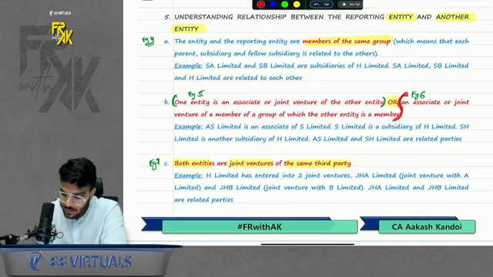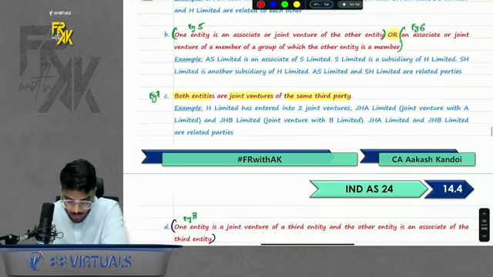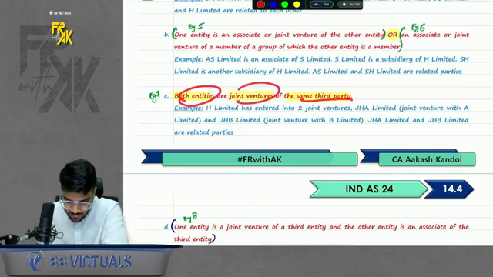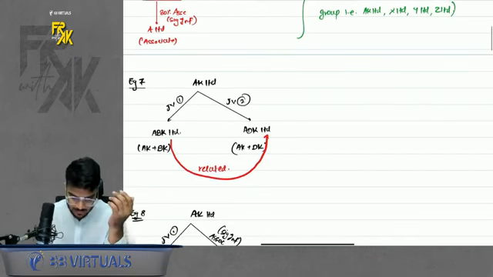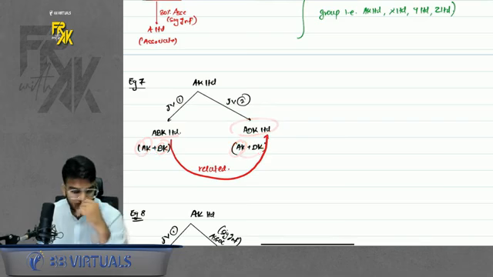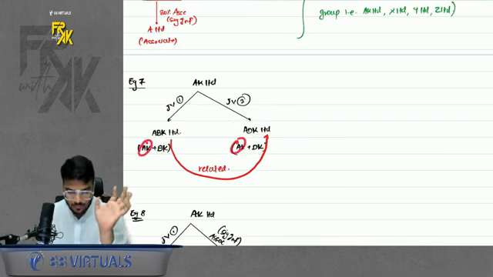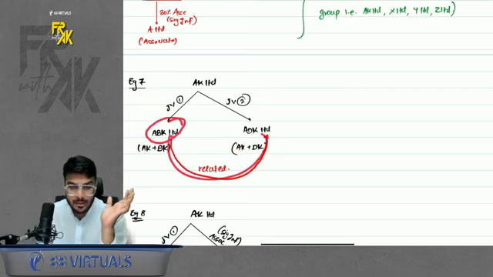When you read the theory now, you will not understand what they are trying to say. When you read the example, you will understand. Next, both the entities are joint ventures of the same third party. Let's say this AK Limited entered into two joint ventures with two different parties. AK and BK formed ABK. AK and DK formed ADK. So the common party is AK, and that is why these two joint ventures will also become related.